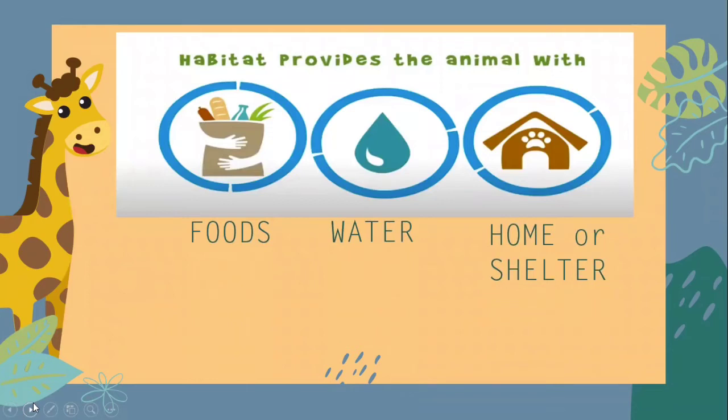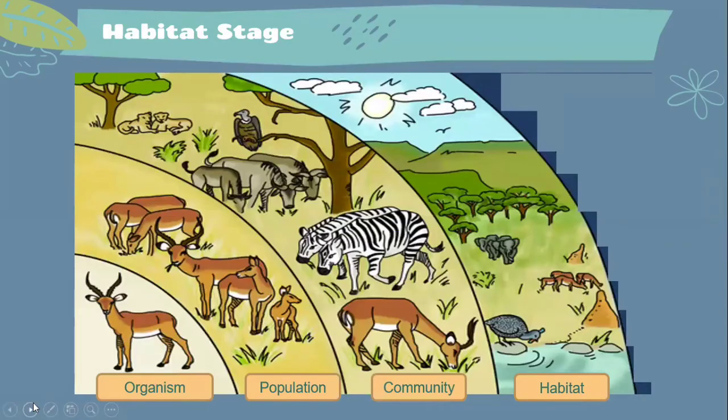The next one, we will learn about habitat stages. The first one we have organism, then populations and community, and the last one is habitat. Habitat is a place for them to stay.